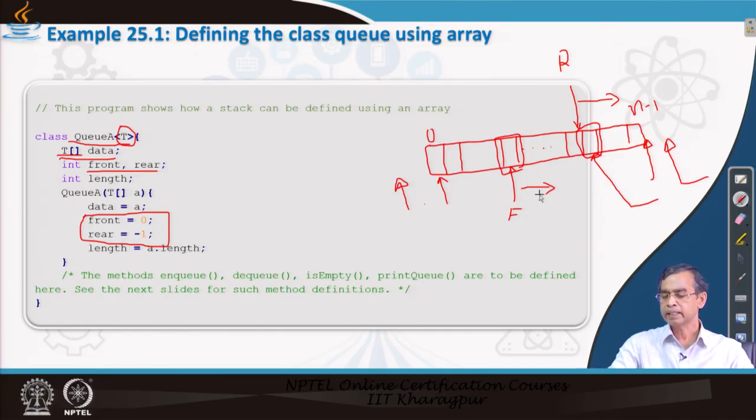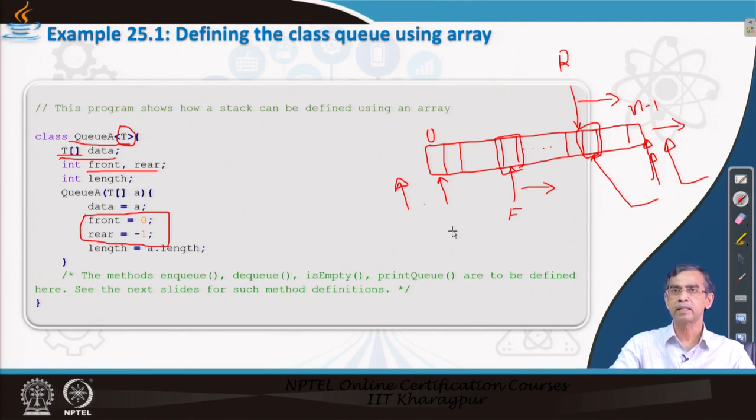Now, again, as the front and rear move in this direction, sometimes r is here, the queue is full, and front removes all elements and comes here. At that point, after removing, front will be increased by 1, so that means front equals n. If front equals n, then we can reset front and rear as 0 and minus 1 respectively to indicate that the queue is now empty, and again we can repeat the procedure.